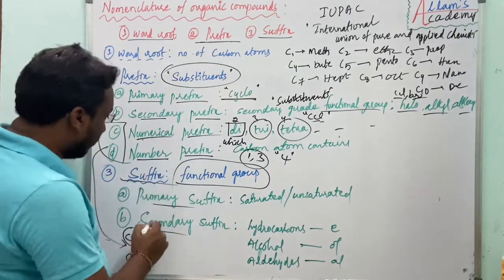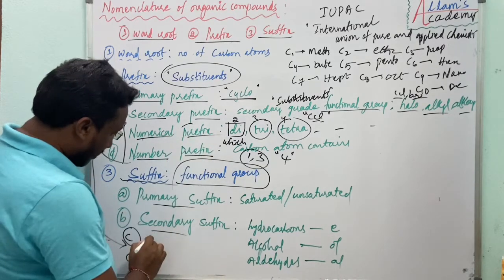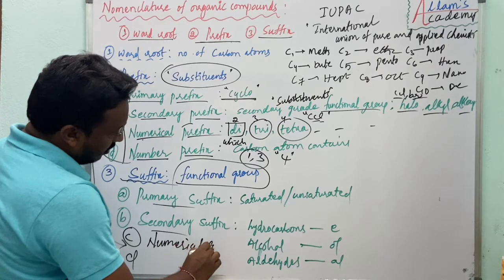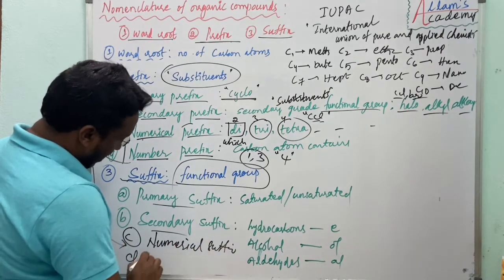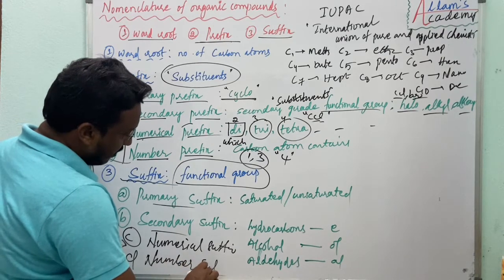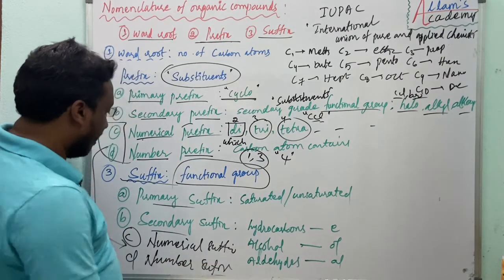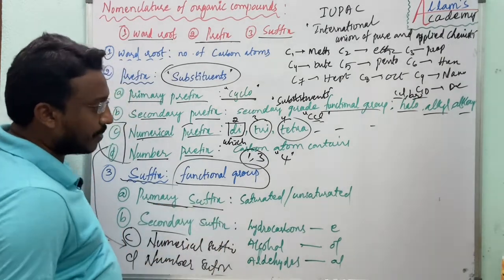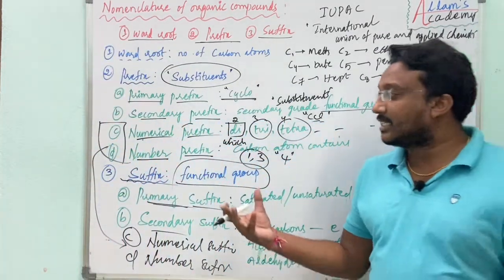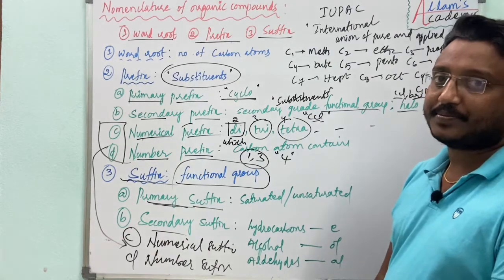This is called as numerical. Instead of this we can write numerical suffix and number suffix. Okay, then primary suffix. This primary suffix can say about the saturated hydrocarbons.